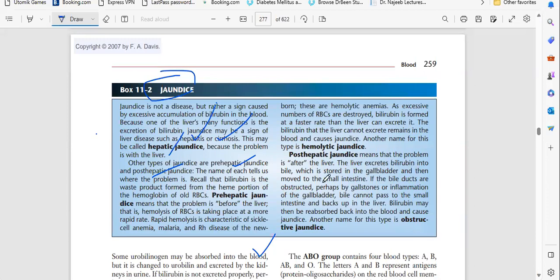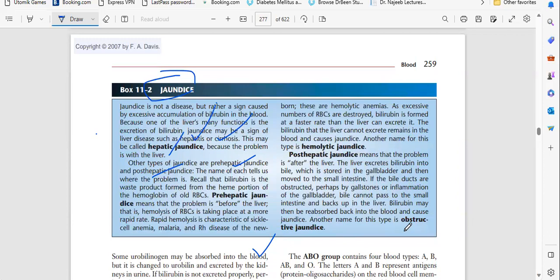The liver excretes bilirubin into the bile, which is stored in the gallbladder and then moves to the small intestine. If the bile ducts are obstructed, perhaps by gallstones or inflammation of the gallbladder, bile cannot pass to the small intestine and backs up in the liver. Bilirubin may be reabsorbed back into the blood and cause jaundice. Another name for this is obstructive jaundice, but it is not the fault of the liver. After the liver excretes the bilirubin, there is a fault in the gallbladder, the small intestine, or any other organ. That's the reason we call it pre-hepatic and post-hepatic jaundice.